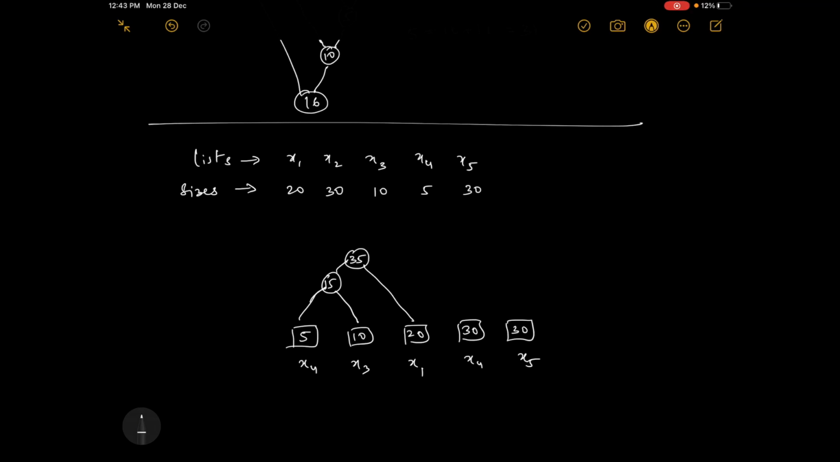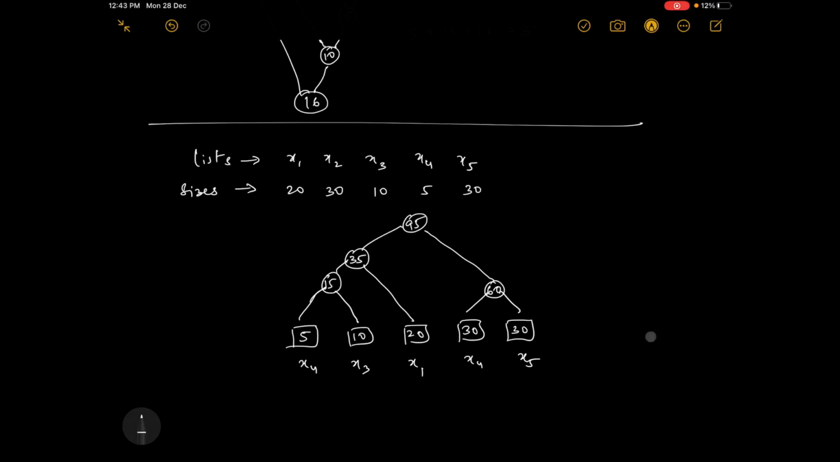If you combine those two, you will get 35. Then what is least? Is it 35 and 30 or 30 and 30? Yes, it is 30 and 30. So you combine these two and you will get 60. Now only two lists are left, 35 and 60. So combine them. 35 plus 60 is 95.